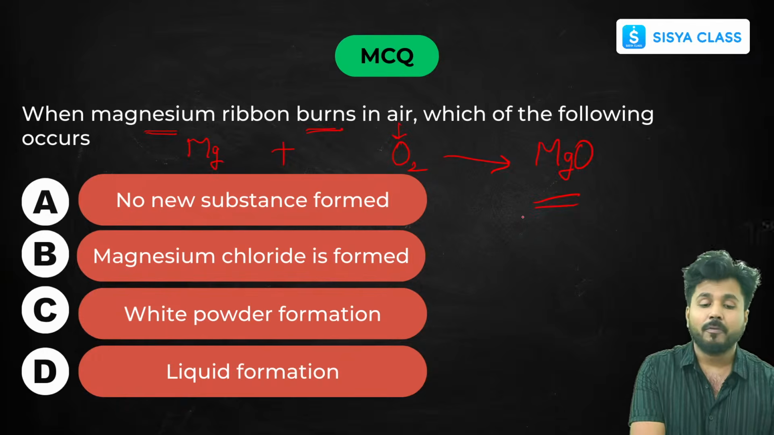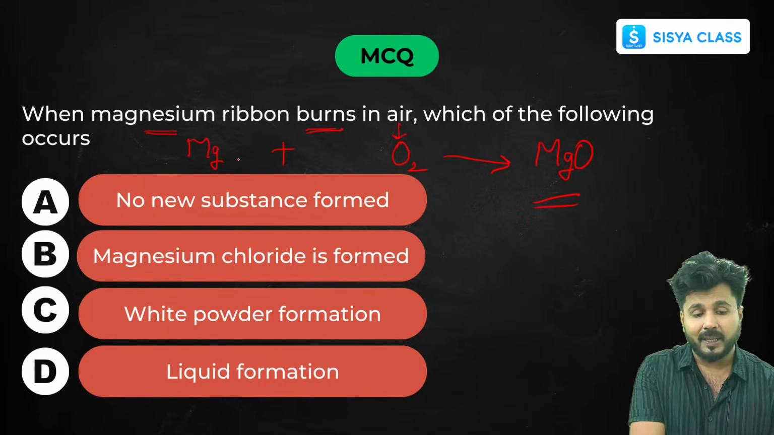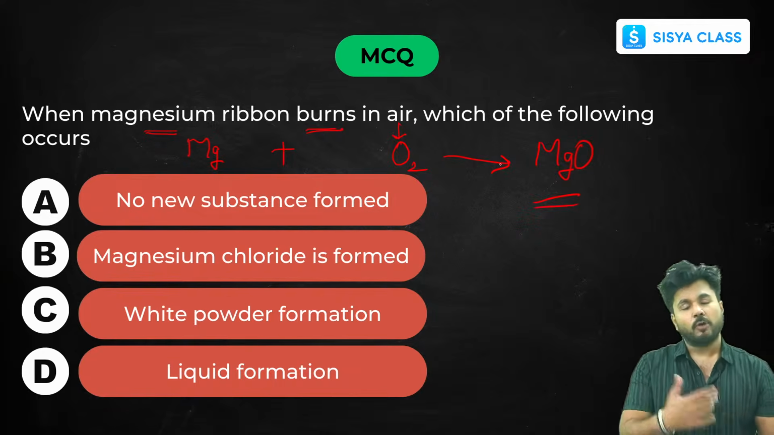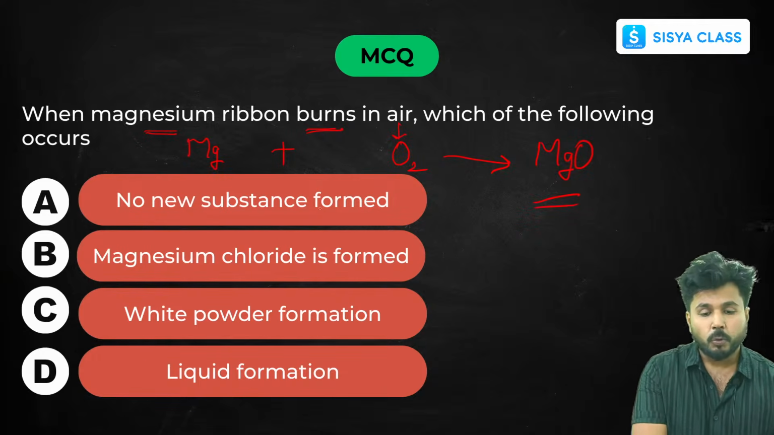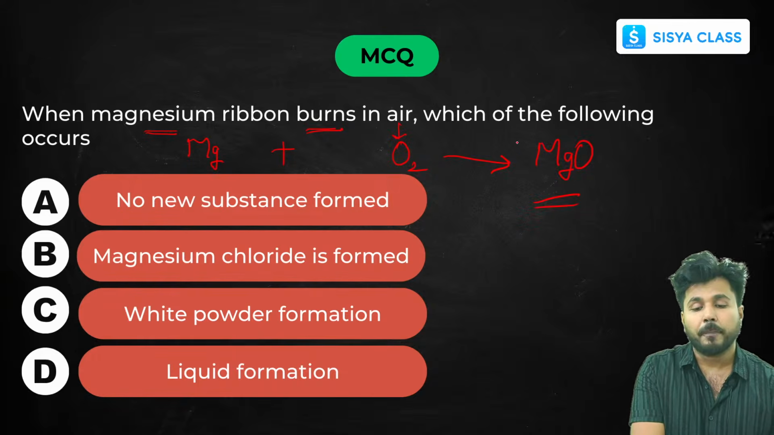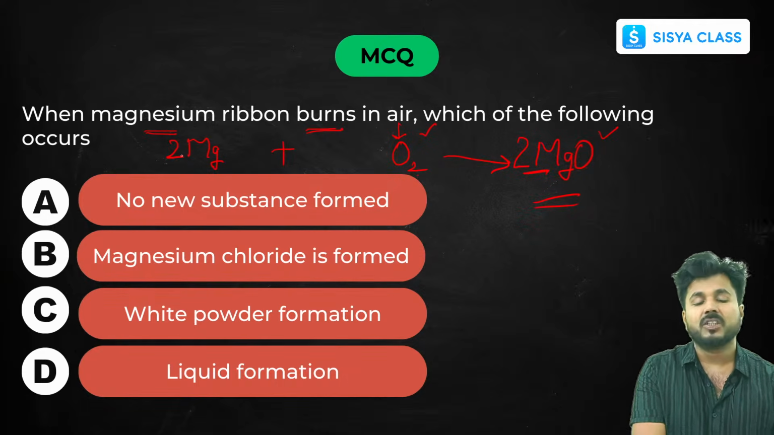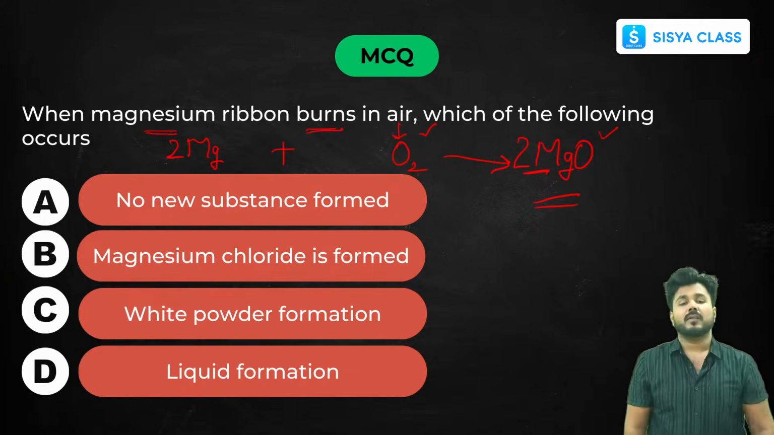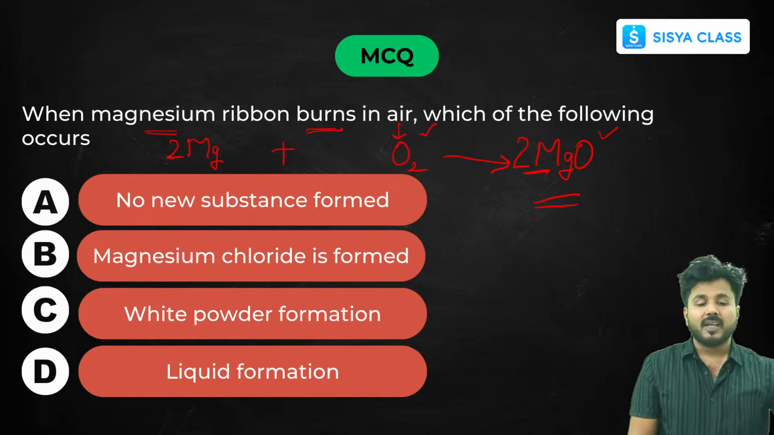Now, is this balanced? No. Then how will we balance it? So here, since magnesium is already balanced, now you have to balance oxygen only. So to balance oxygen, in reactant there are 2 atoms. In product there is only 1. So you put 2 here. Now the oxygen is balanced, but the magnesium goes unbalanced. So now put 2 in front of magnesium in reactant side to balance this reaction. Now this is a balanced reaction.